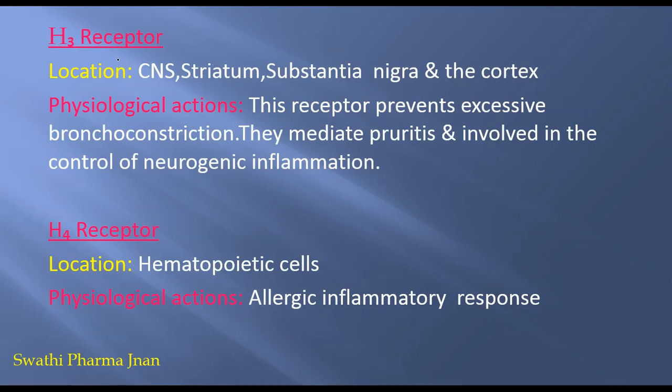Next is the H3 receptor. The H3 receptor is present in the central nervous system, striatum, substantia nigra and the cortex. These are all parts of the central nervous system. As for physiological actions, this receptor prevents excessive bronchoconstriction. If excessive bronchoconstriction is occurring in the body, it can be prevented by this receptor, and it also mediates pruritus, meaning inflammation and swelling on the skin, and is involved in the control of neurogenic inflammation.